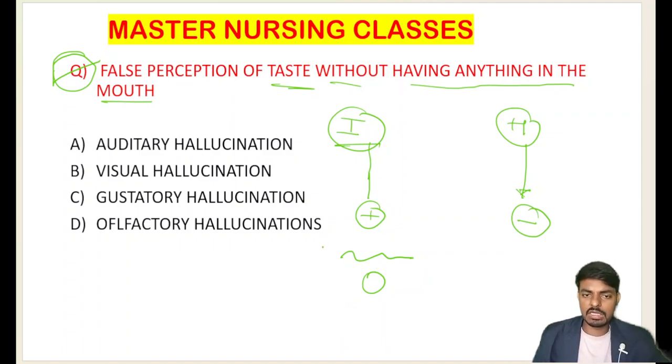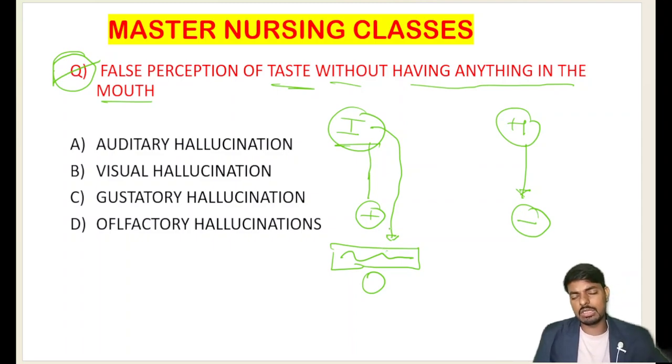Illusion is a misinterpretation. For misinterpretation, there should be a presence of the object. The person looks at this object, misinterprets it, and relates it with other things. That is what we call illusion. The simple definition: it's a perception disorder where the person misinterprets things in the presence of the object. We call that an illusion.